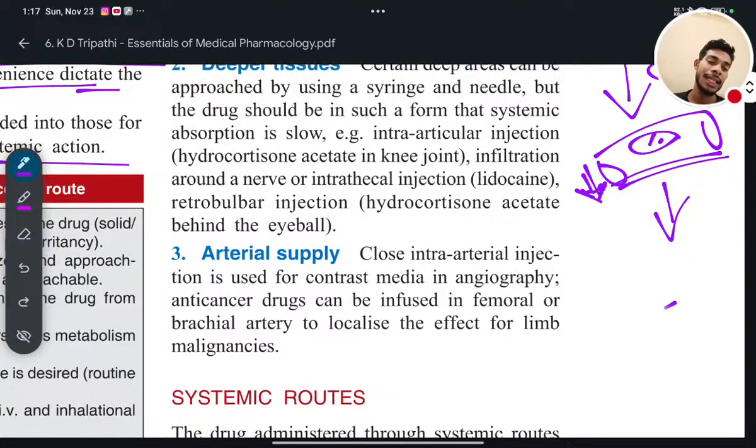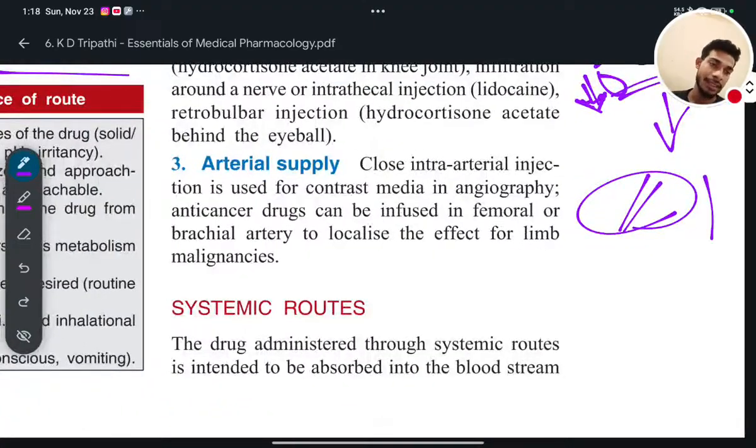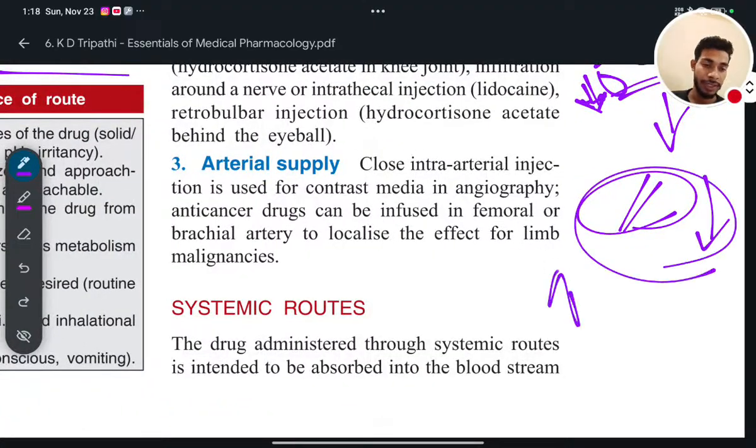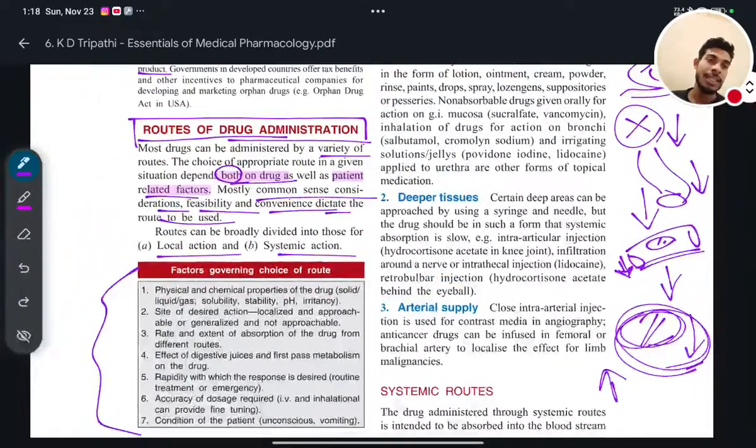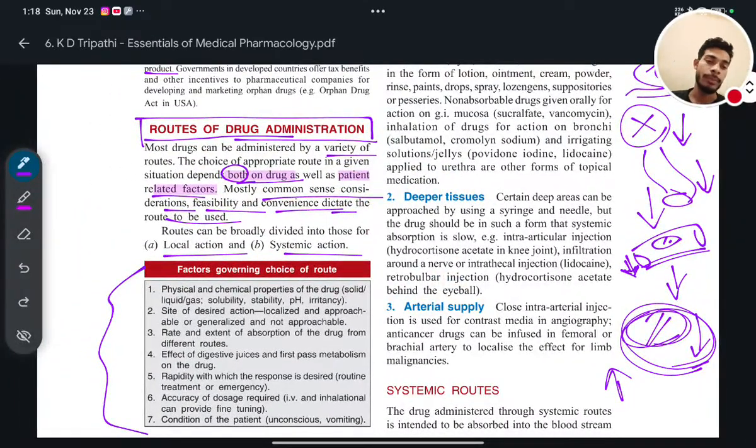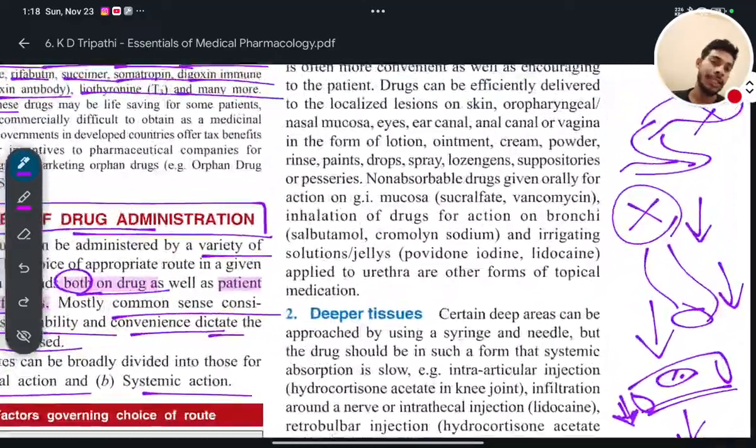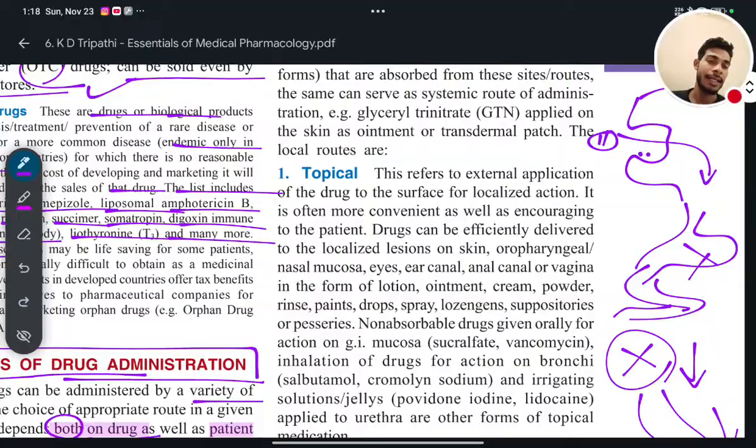And if you are taking a drug by a route in which it will not show a proper therapeutic effect, then what is the use of taking that drug? If you are taking a medicine which should have more therapeutic effect, but you are taking it by a route so that it will show its effect late or very little, then what is the use of taking that drug? Am I clear? So in that case, you will choose another route by which the drug intake will happen, and it will show its effect properly.